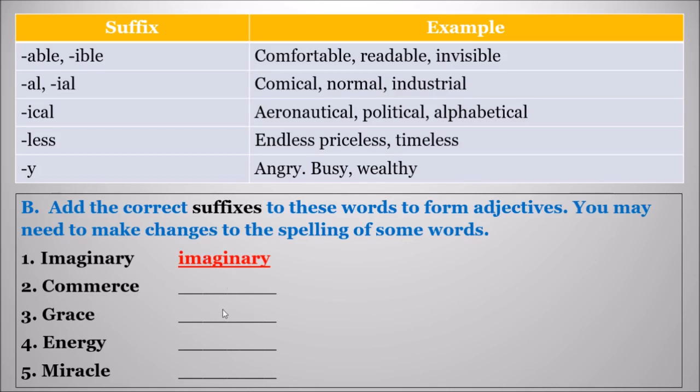Now write the spelling, children. COMMERCIAL. Here the suffix is IAL. Now write again. I will tell the spelling for the second one. Commerce becomes commercial. Write the spelling now.